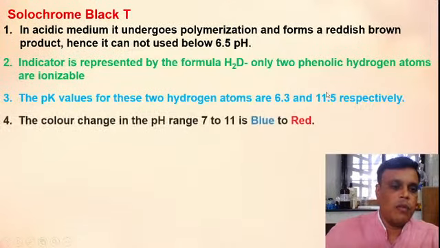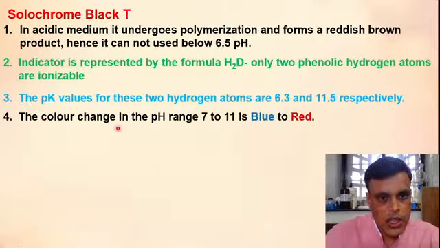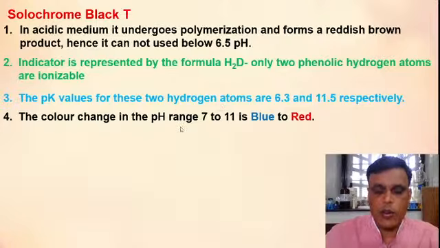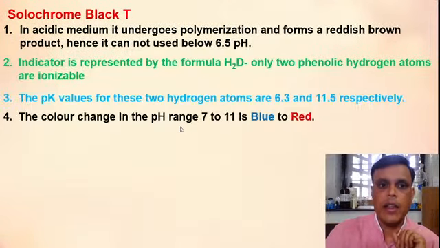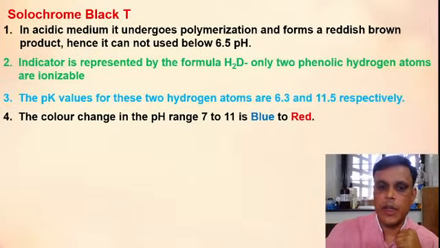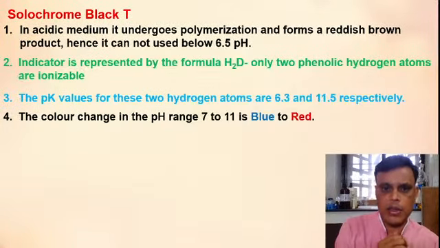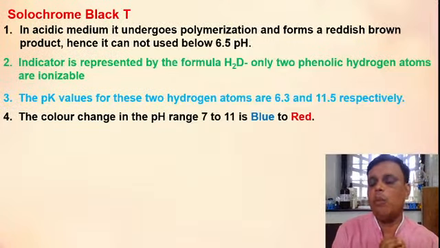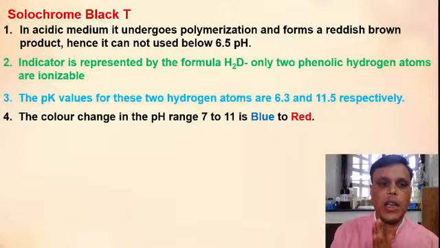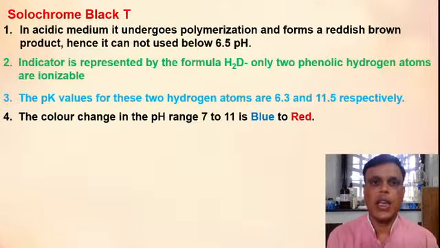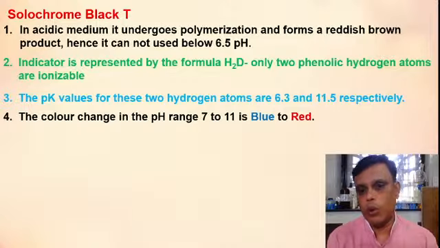Then the fourth one: the color change in the pH range 7 to 11 is blue to red. So if you use Solochrome Black T, then your endpoint is blue to red only, because in the pH range 7 to 11, that means it is basic pH. So the color change in basic medium is blue to red. This is the very important property of Solochrome Black T indicator. The color change in basic medium is blue to red.